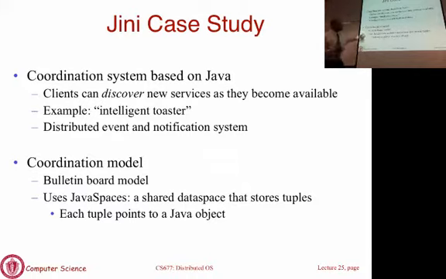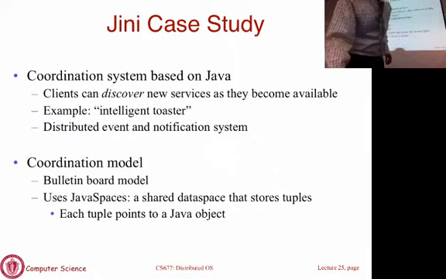So this is basically how Genie works, or what the rationale for this kind of middleware is. It is based on a bulletin board model. What is underneath is what is referred to as a Java space, which is your shared data store. That is your shared bulletin board. It's like a small database where you post data and then others can query data, and it's distributed and shared. I'm going to show you a picture of how this works.